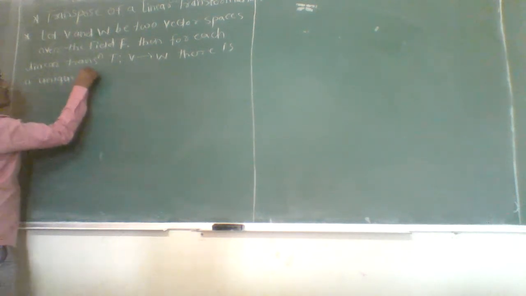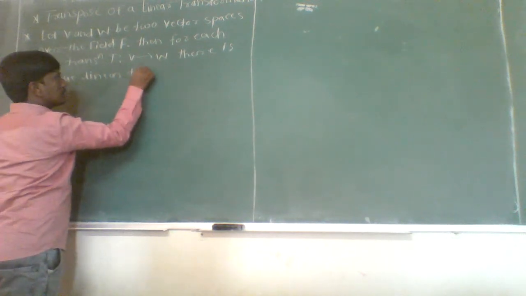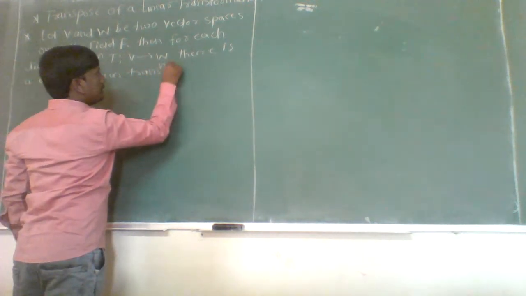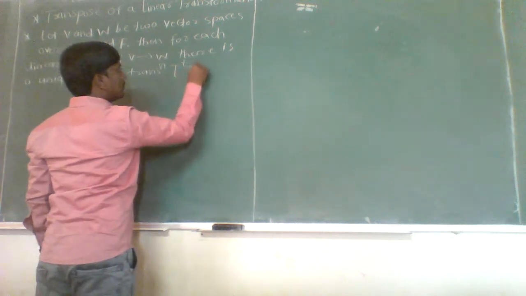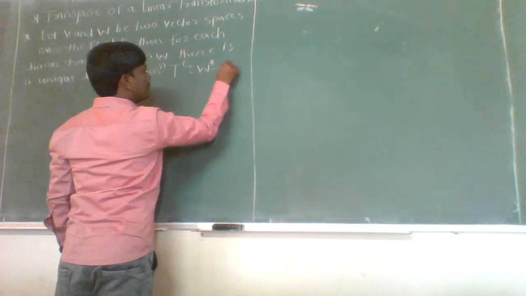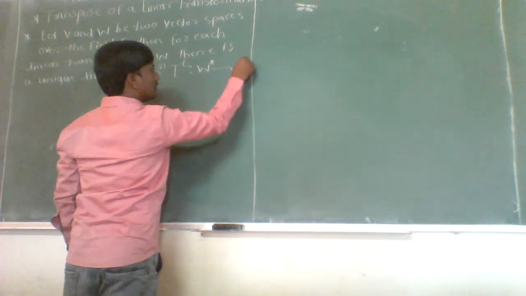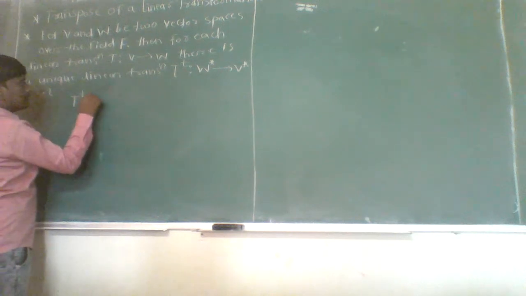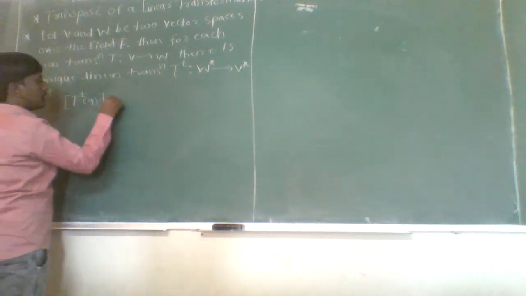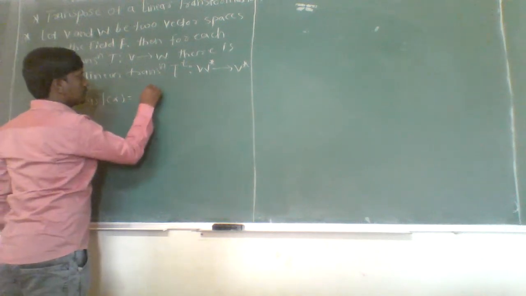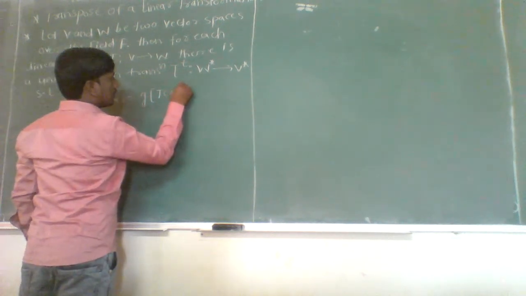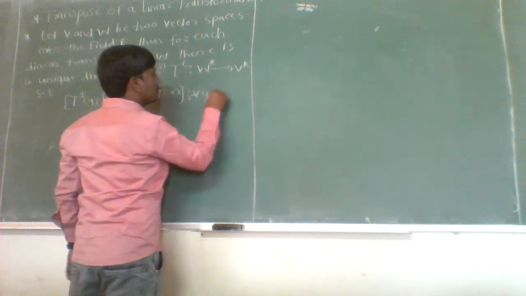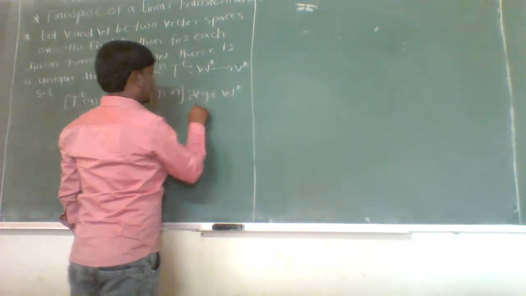there is a unique linear transformation T to the power T from W star into V star such that T to the power T of G of alpha is equal to G composite T of alpha for all G belonging to W star and for all alpha belonging to V.